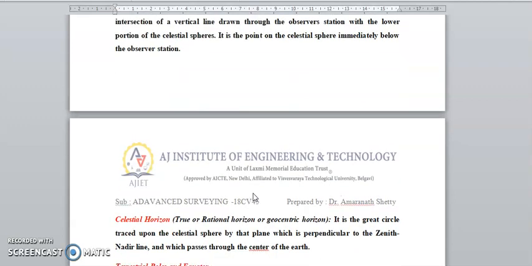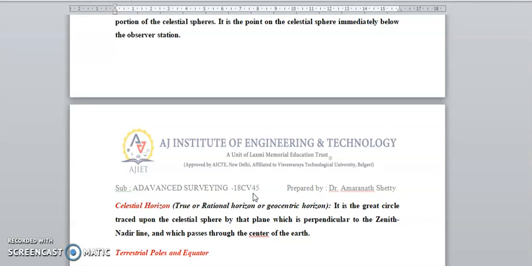Celestial horizon. It is the great circle traced upon the crystal sphere by the plane which is perpendicular to the zenith-nadir line and passes through the center of the crystal sphere.